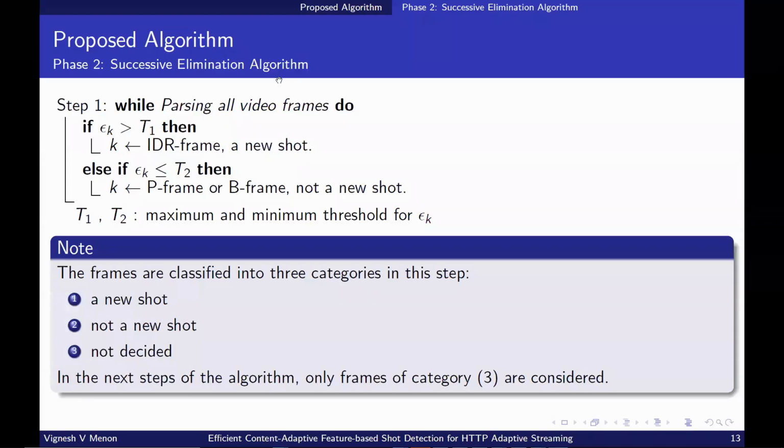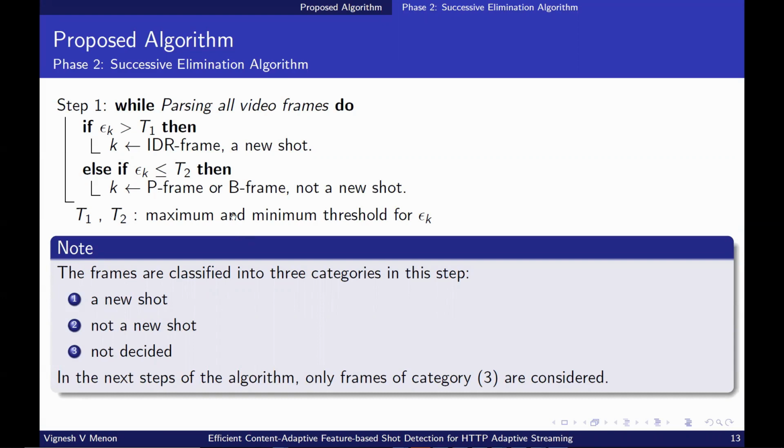Phase 2 of the algorithm is a successive elimination algorithm. As the first step, the entire set of video is scanned. We determine two thresholds T1 and T2 experimentally for classifying the frames as shot transition. If the value of epsilon is greater than the upper threshold T1, it is classified as an IDR frame. If the epsilon value is less than the lower threshold T2, then it is classified as P or B frame. No decision is made if the epsilon values are between T1 and T2.